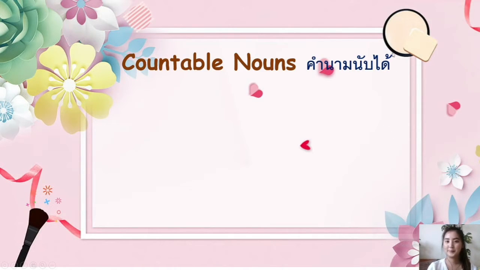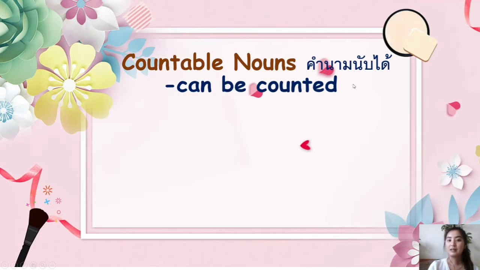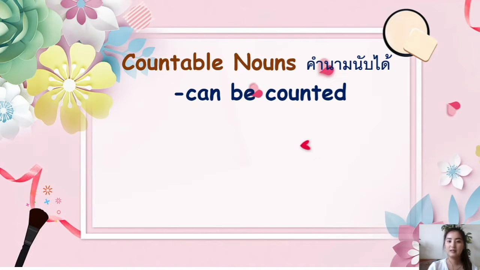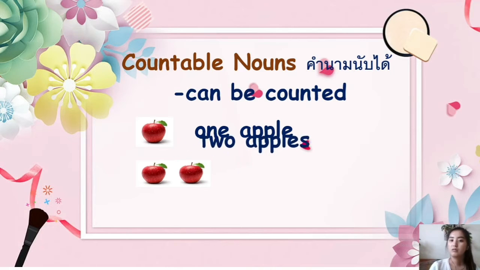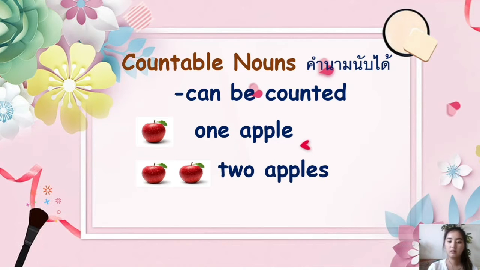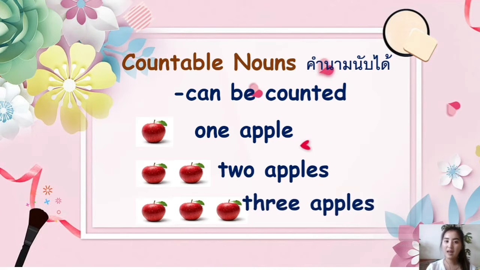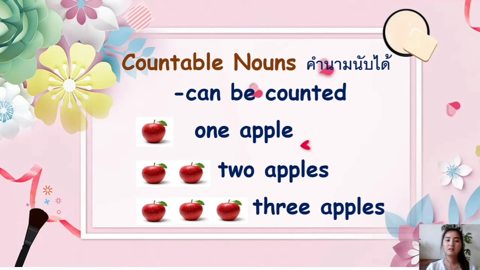This one, translated in Thai. Okay, so countable nouns can be counted. Example, 1 apple, 2 apples, 1, 2, 3, 3 apples. So apple is a countable noun. Easy, right?